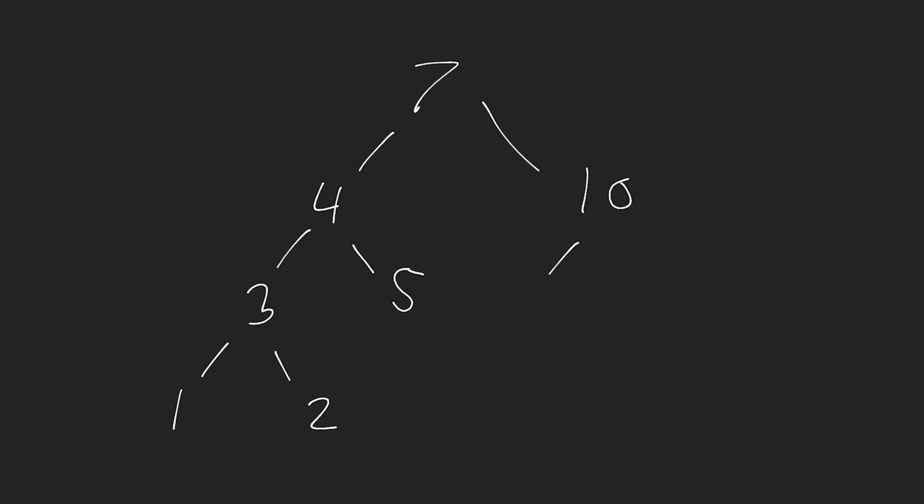Let's have node 7, let's have 4, let's have 5, 3, 1, 2. Okay, this can be 10, 9, 11, and then 8. And actually, let me just redraw my 8 here because that's a little butchered. All right, so we have a binary search tree here. And let's say that we want to remove an element from this tree. Well, there are 3 possible cases when we want to remove an element.